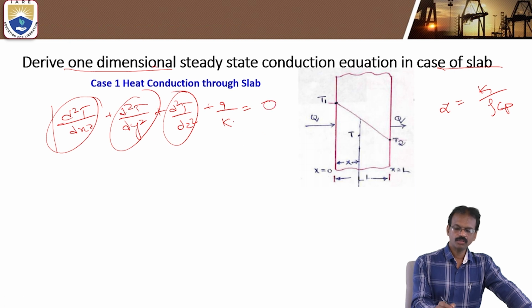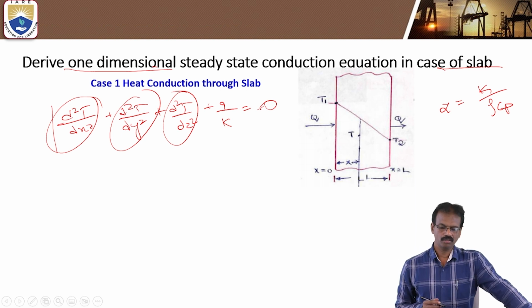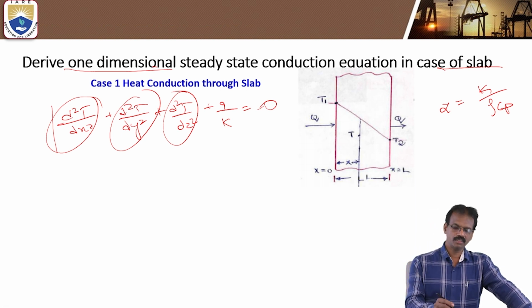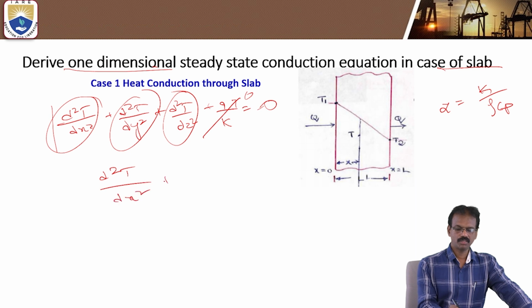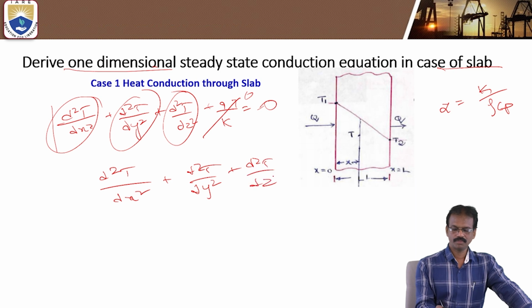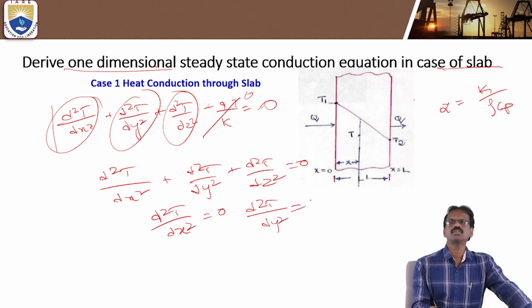If you neglect the internal energy, then it will also be 0. Then the formula is del squared T is equal to 0. So that is the formula, you know this one: d²T/dx² + d²T/dy² + d²T/dz² is equal to 0. It means d²T/dx² is equal to 0, d²T/dy² is equal to 0, and d²T/dz² is equal to 0.